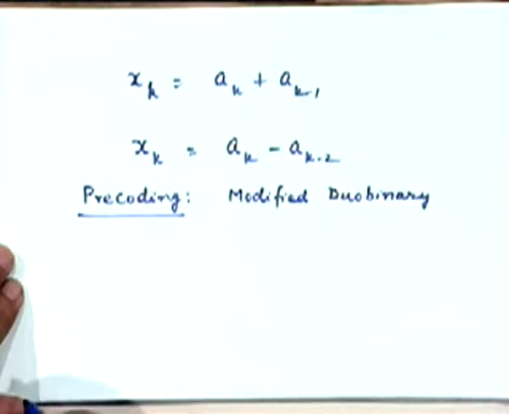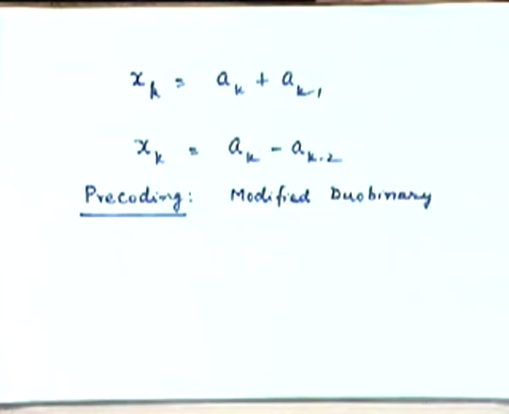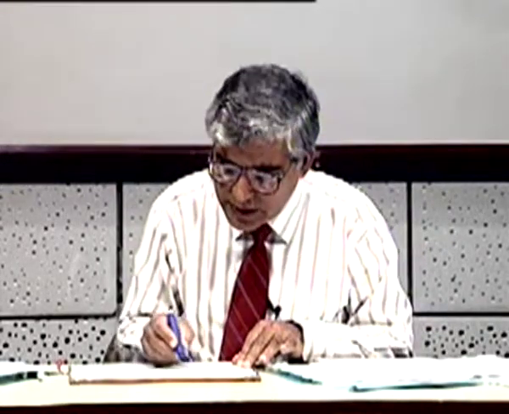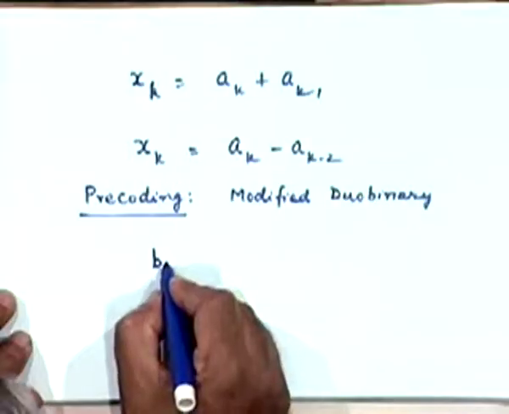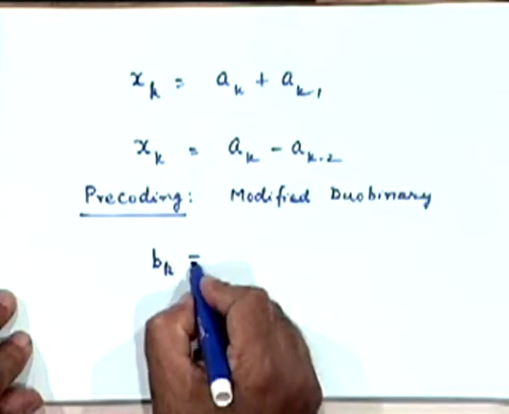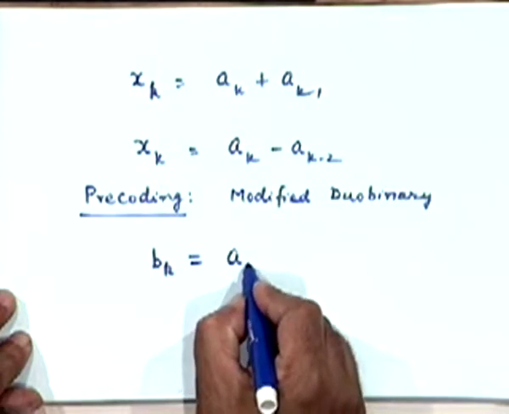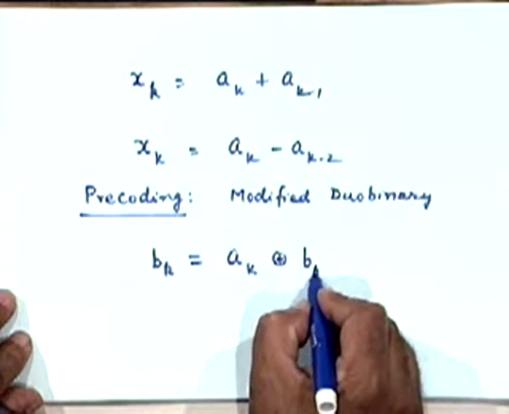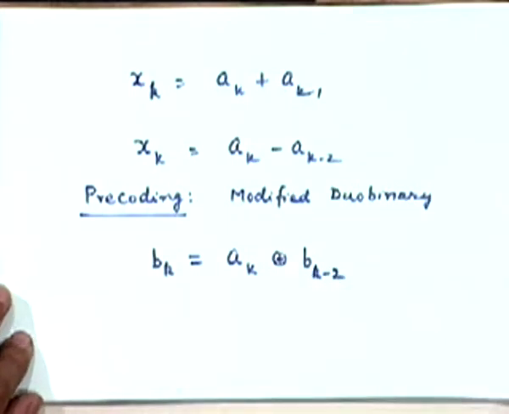And what we suggested was that we should transform our bit sequence A_k to a new bit sequence B_k such that B_k is A_k exclusive OR with B_{k-2}, right, for the modified duobinary case. Okay, let's start from here.